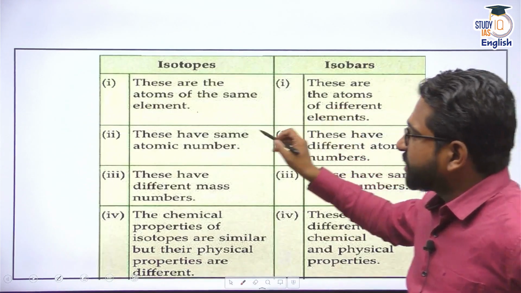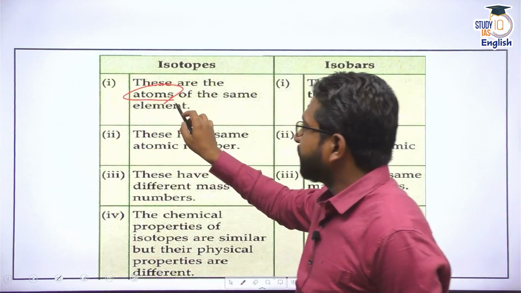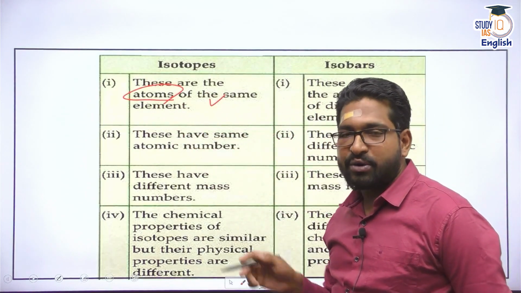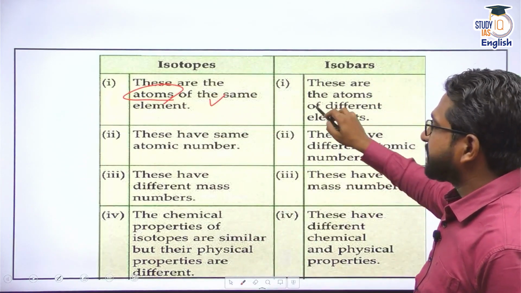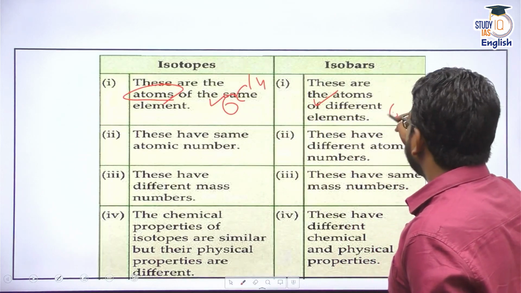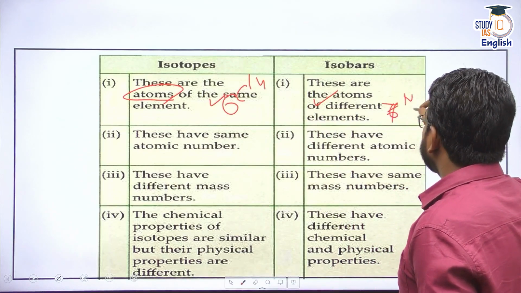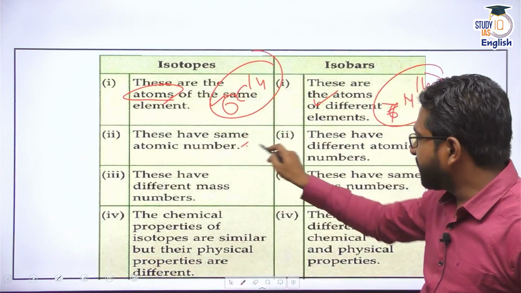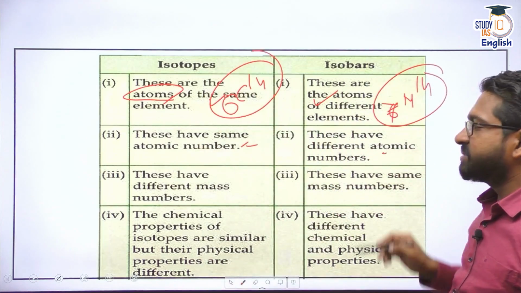So isotopes are basically the atoms of the same element, they are not of different elements, but isobars are the atoms of different elements. I give you example, carbon 14, then 7 nitrogen 14, different elements, different atomic numbers, same mass numbers, right?